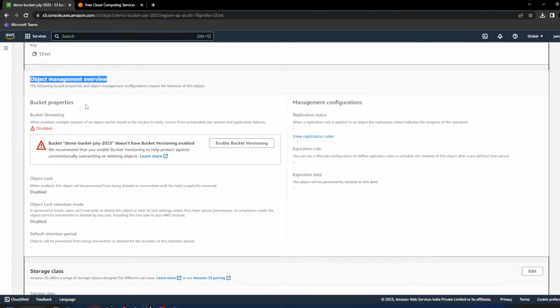Object management overview, the bucket property, is the property which is inherited from the bucket. The file which you are uploading into a bucket will inherit the policies, permissions, or properties of the bucket. So the properties inherited from the bucket are shown here. Versioning is not enabled on your bucket, that's why your object is also not able to enable versioning.